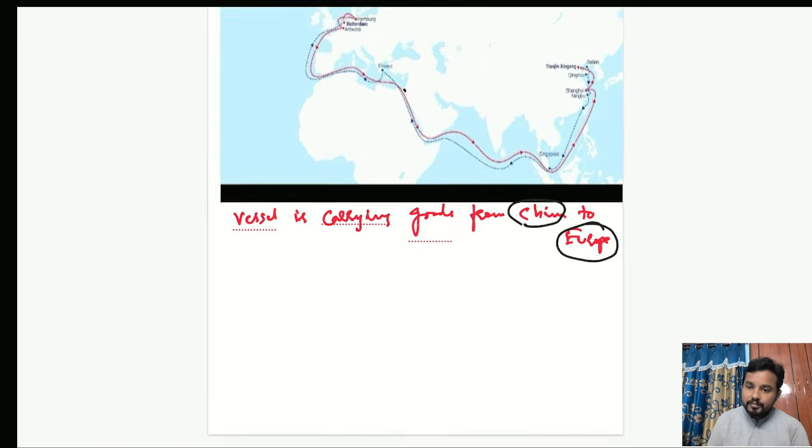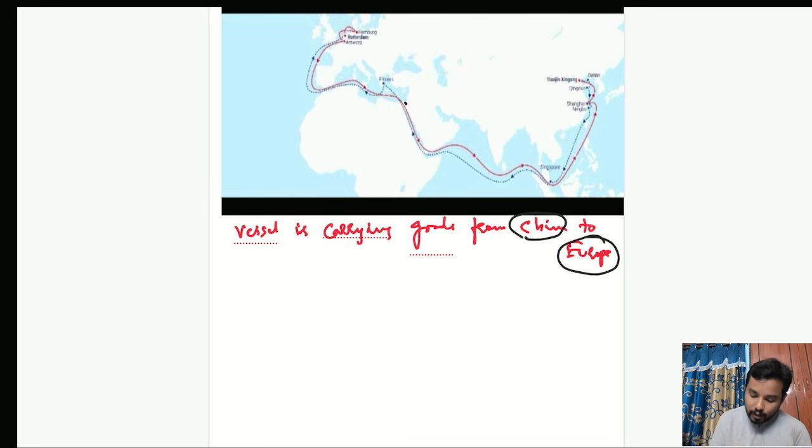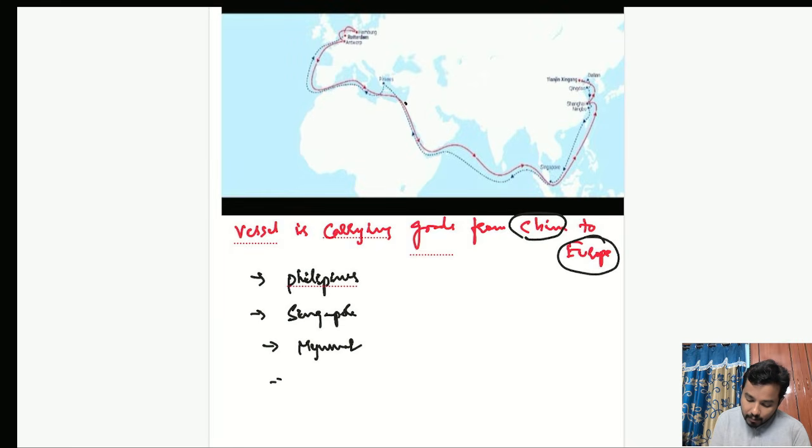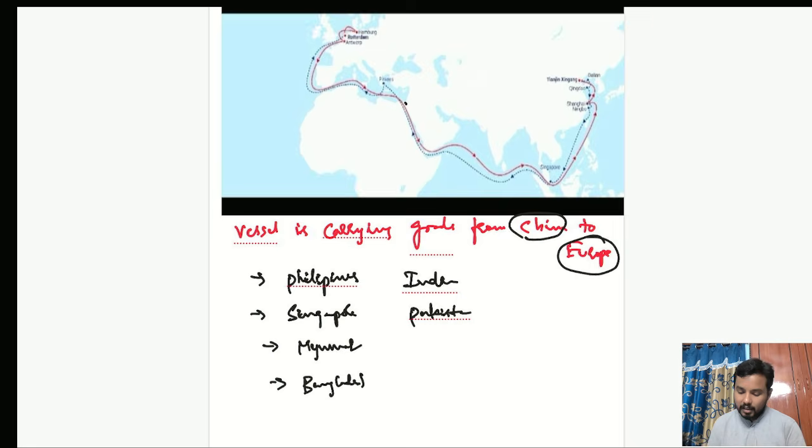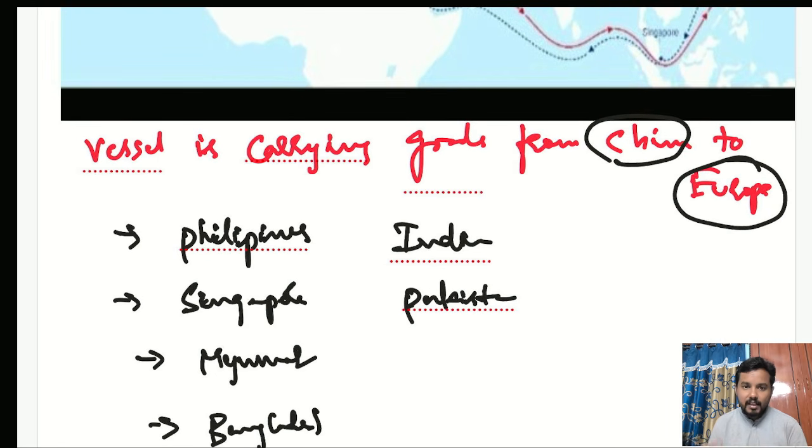Let us assume it also includes goods belonging to countries like the Philippines, Singapore, Myanmar, Bangladesh, India, Pakistan, and also Yemen, Oman, like that. I don't want to extend it. I am just keeping it very simple with a very simple example.